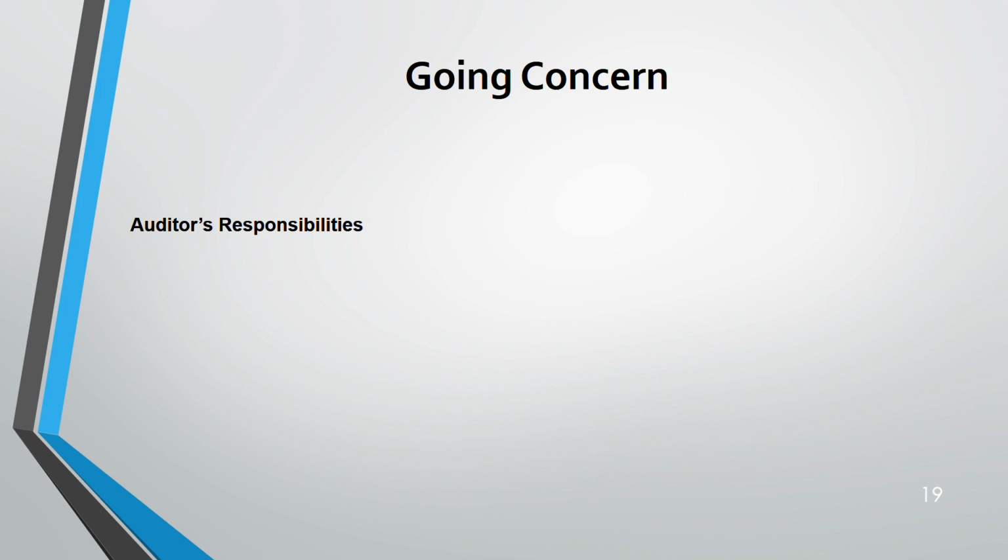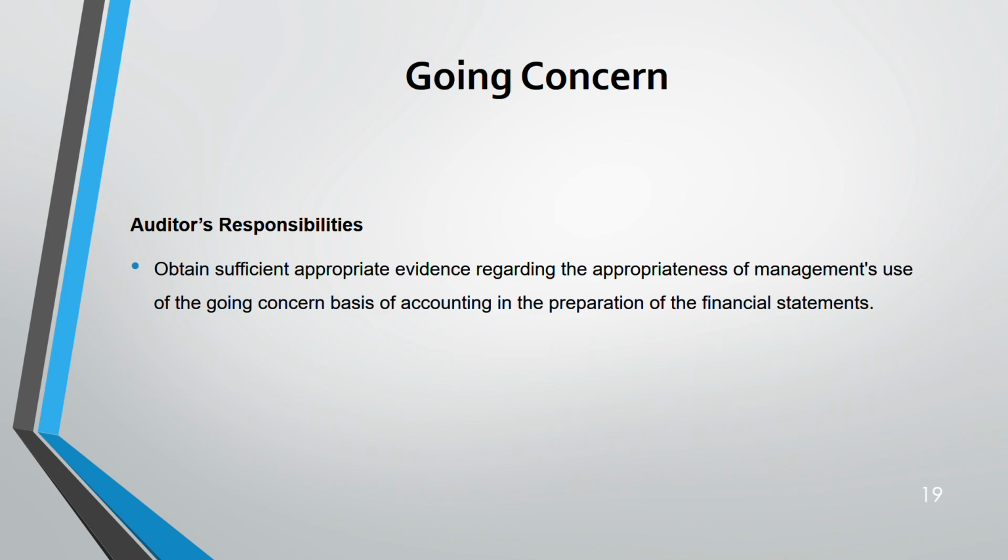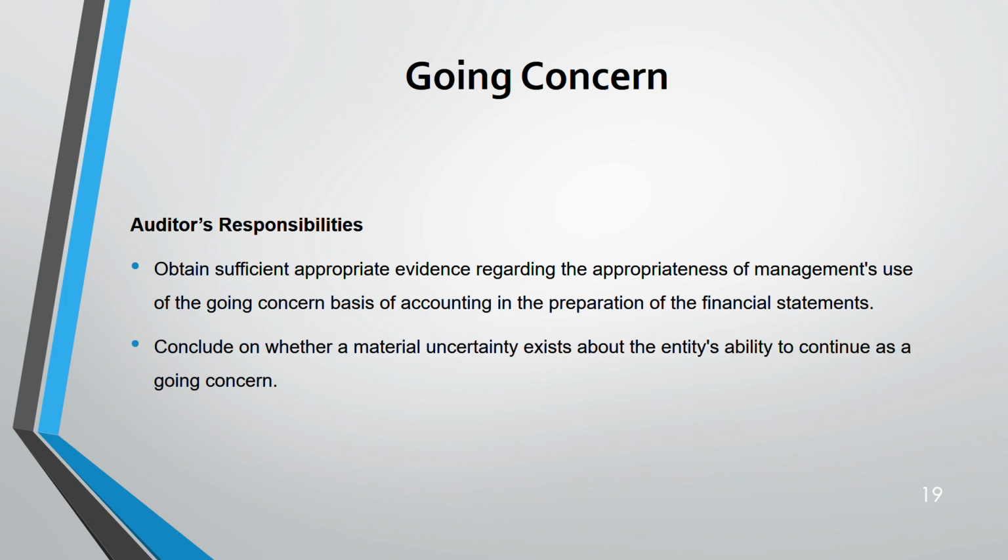Now, auditor's responsibility for going concern. Auditor's responsibility is to get appropriate and sufficient evidence regarding the management's appropriateness of going concern. That means if management is using going concern basis to prepare financial statements, you as an auditor have to have evidence to see whether it is appropriate or not. And then you have to conclude whether material uncertainty exists or not regarding going concern of the entity, and report in accordance with ISA 570, that is going concern.